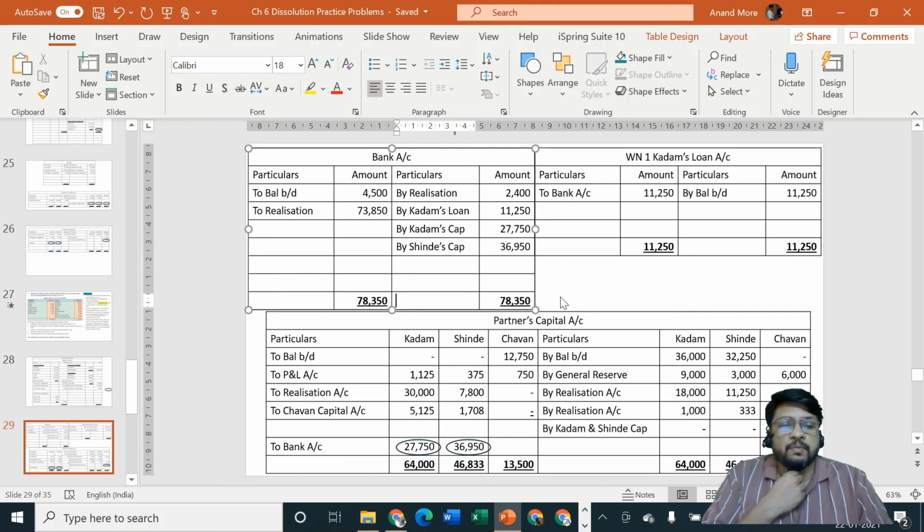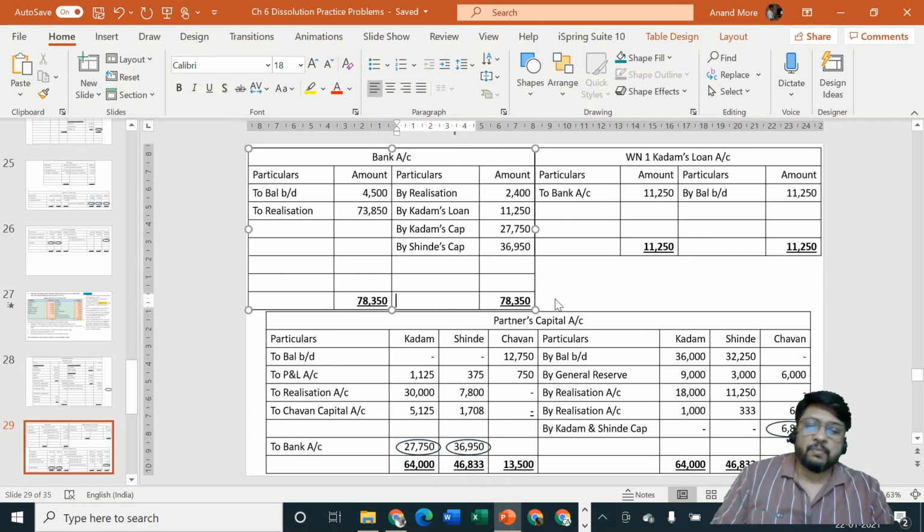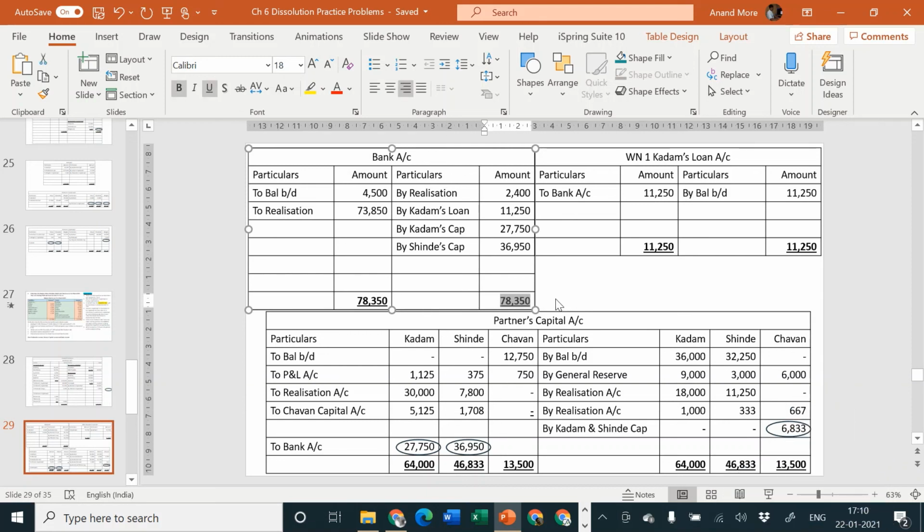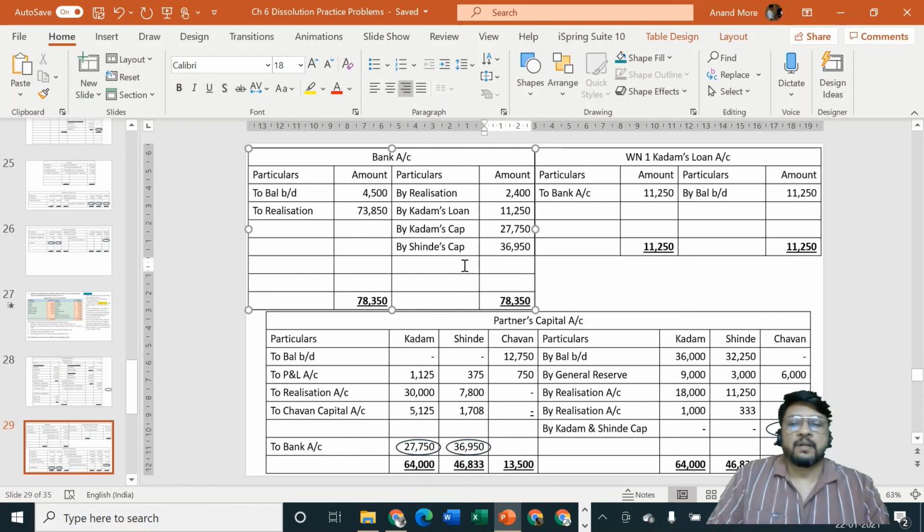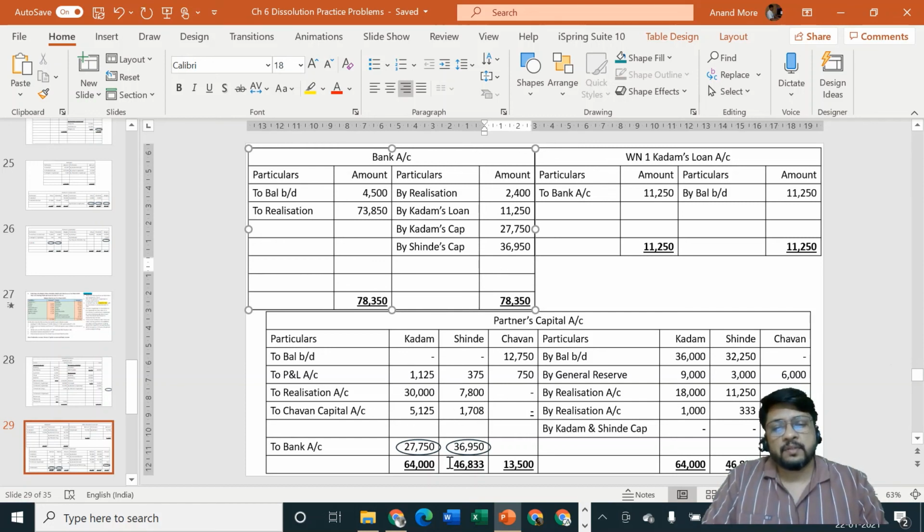Since Chavan is insolvent, we closed Chavan's capital account first, found out the difference, but since it is already told that nothing is realized from his estate, so the difference of rupees, how much is that? 6833 is transferred by us directly to which account? We have transferred it to other partners, that is solvent partners capital account, debit side in their profit sharing ratio, that is 5125 and 1708. Thereafter we close the solvent partners capital account, transferred it to bank account and bank account is tallying. So good thing, nice, you did it very nicely.